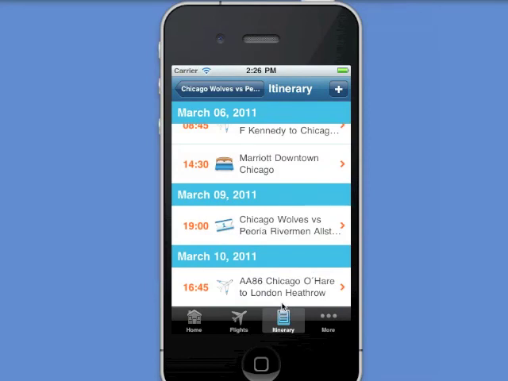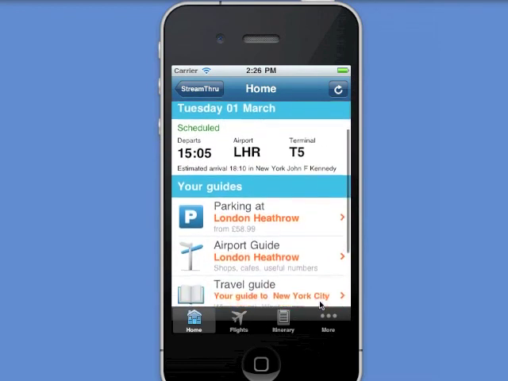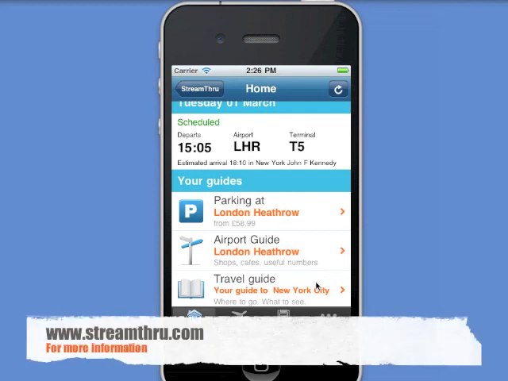So we've seen really how Streamthru gives you the most relevant information for the current stage of your trip, including providing events guides, travel guides and weather forecasts for your current destination on your journey, but it also allows you to get access to the travel guides, event guides and weather forecasts for other destinations within your itinerary too.